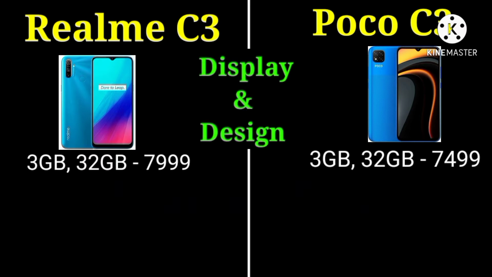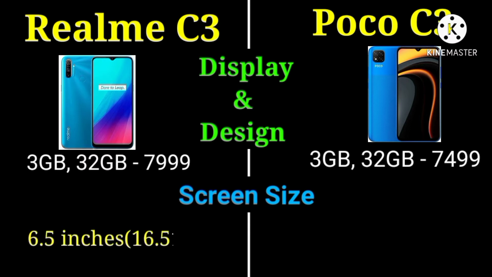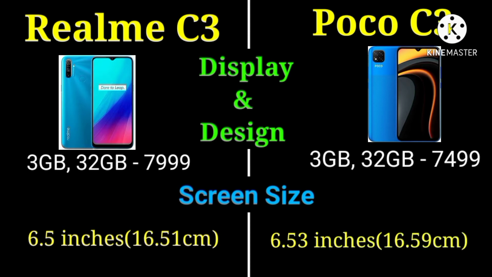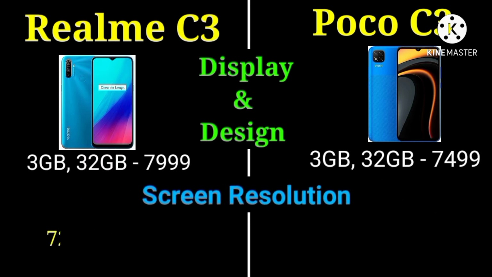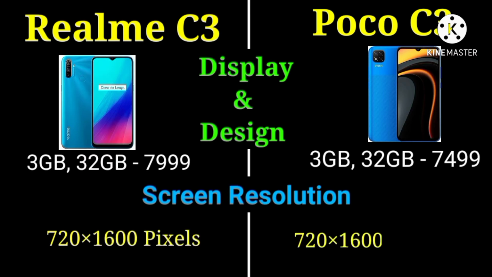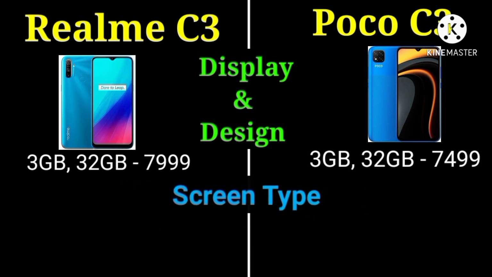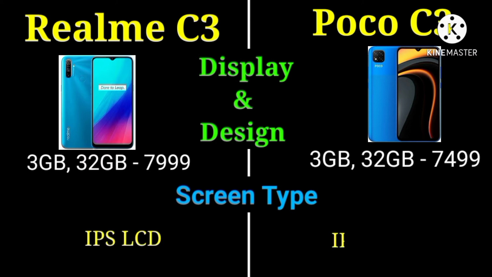Display and design. The screen size of Realme C3 is 6.5 inches. The screen size of Poco C3 is 6.53 inches. The screen resolution of Realme C3 is 720 x 1600 pixel. The screen resolution of Poco C3 is 720 x 1600 pixel. The screen type of Realme C3 is IPS LCD. The screen type of Poco C3 is IPS LCD.